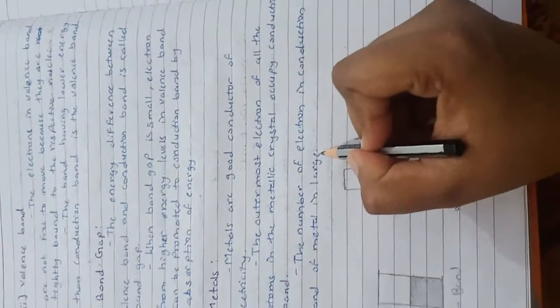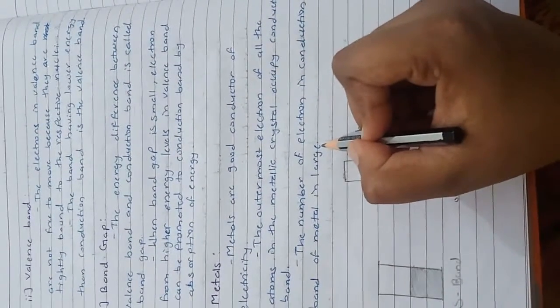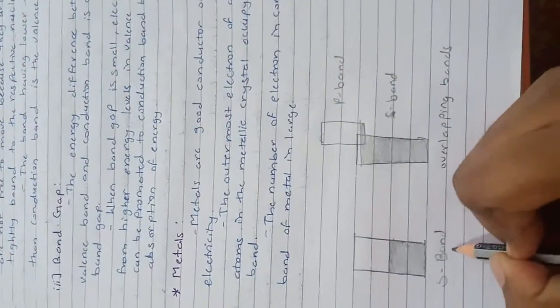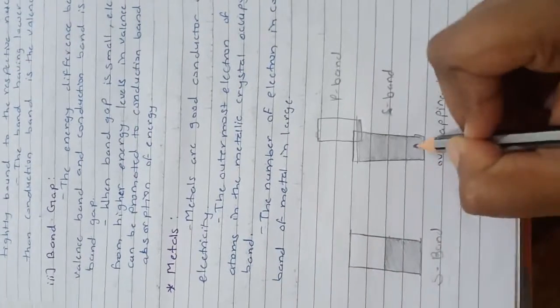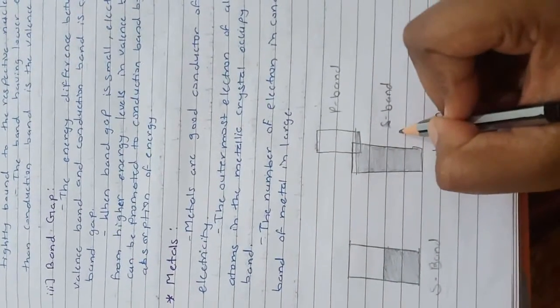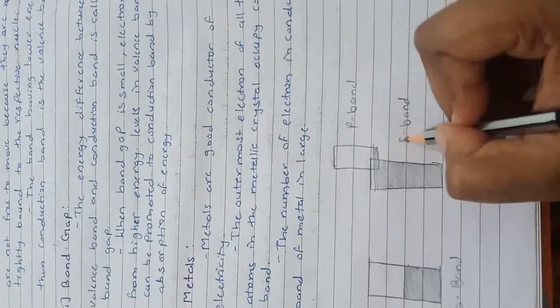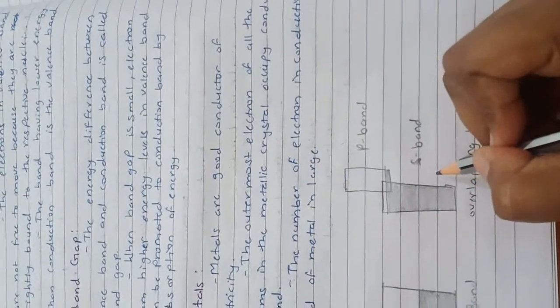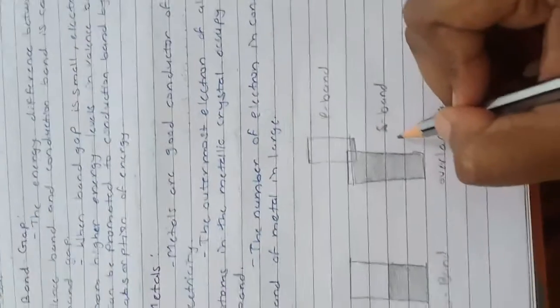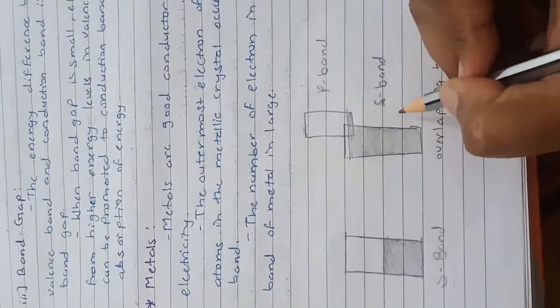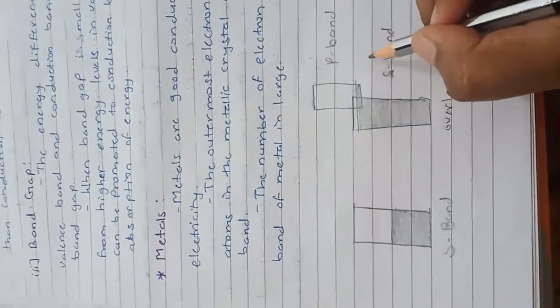The conduction band in metal can be further labeled as the s band. We have seen that in the figure: overlapping of the s band, s and p band, and so on. These depend on the atomic orbitals involved in band formation.